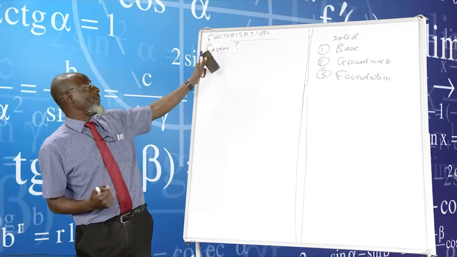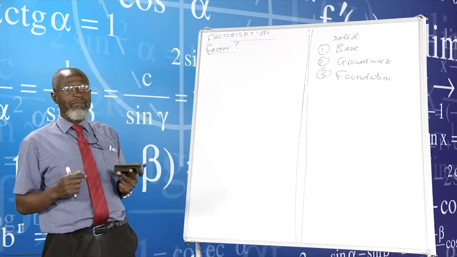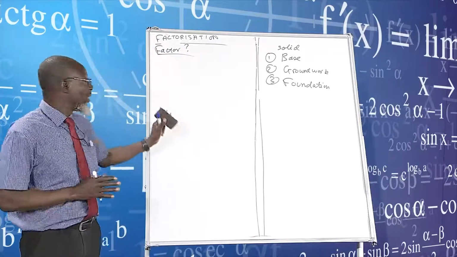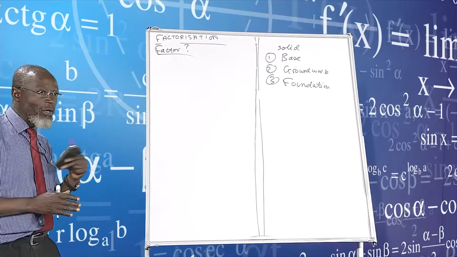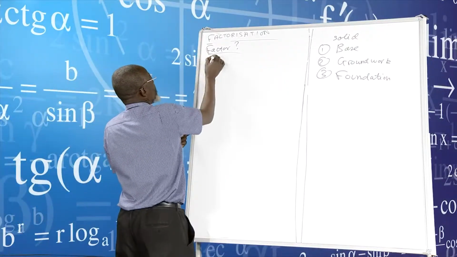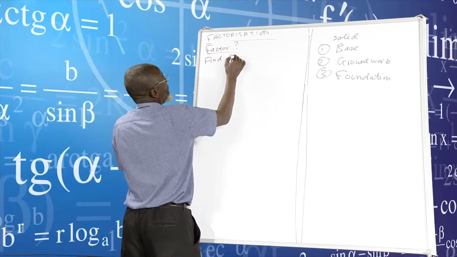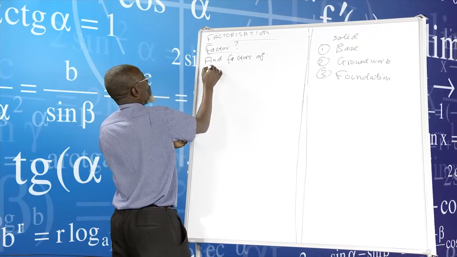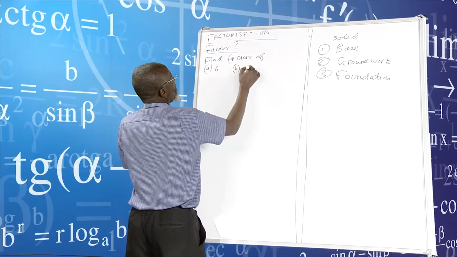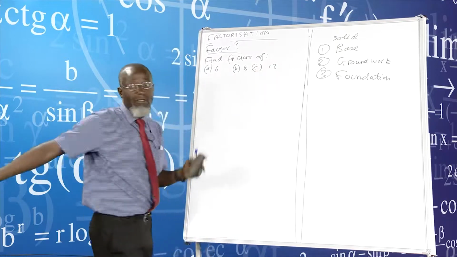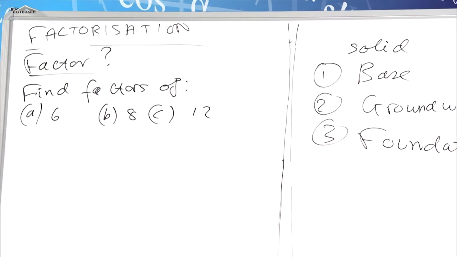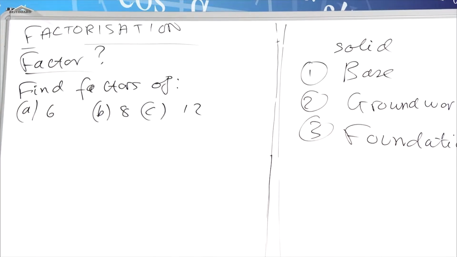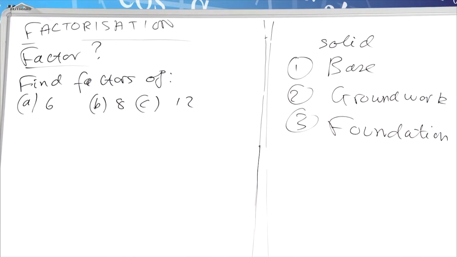It's better for us when we're dealing with mathematics to do an example so that at least everyone can understand what we are talking about. So how do I do it? I can now say here, for example, find factors of A, 6, B, 8, C, 12. Find those factors. That's the starting point, so that we can then factorize. At least you should understand what a factor is. I'm just doing a recap so that at least we can understand what the factor is.